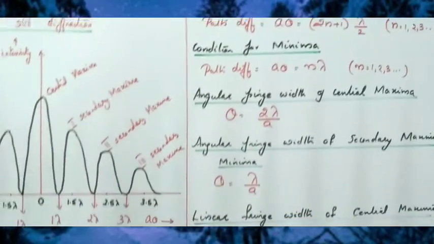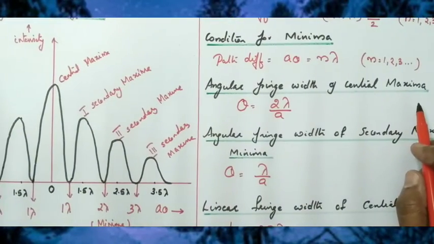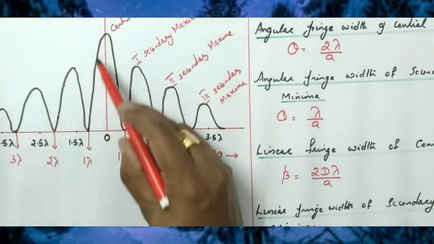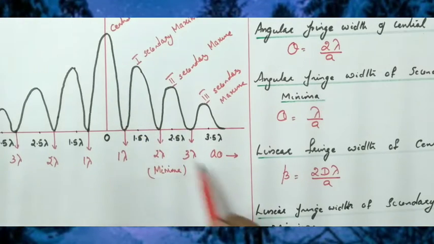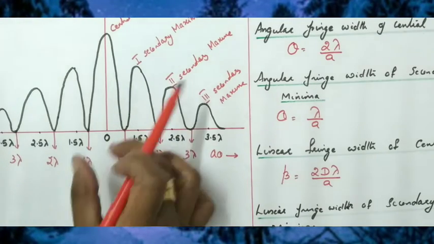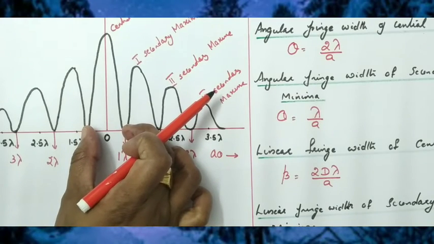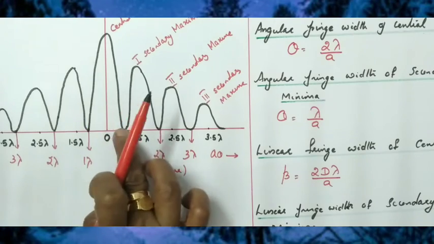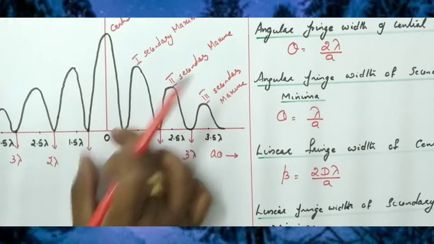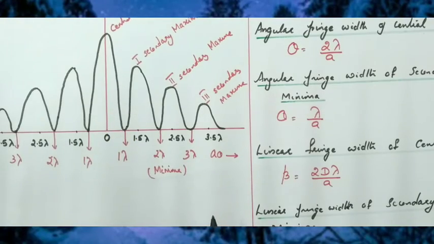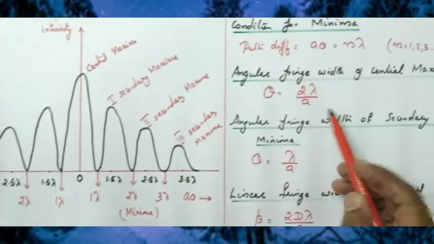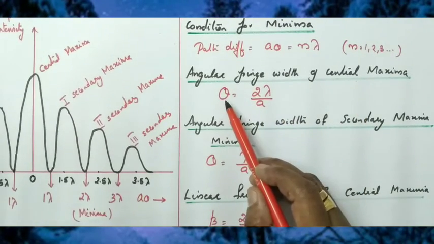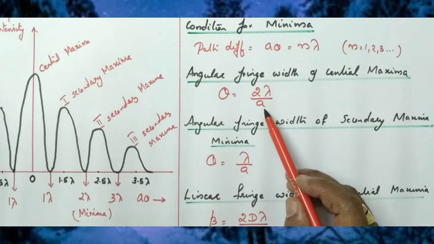Okay. Now, what is the angular fringe width of central maxima? Here we know this is the central maxima. So here a theta is equal to 1 lambda, here also 1 lambda. So what is this value? This is equal to 2 lambda. a theta is equal to 2 lambda. Okay, children, for the central maxima the whole region is a theta equal to 2 lambda. So what is theta? 2 lambda by a. And that is called the angular fringe width of the central maxima: theta is equal to 2 lambda by a.